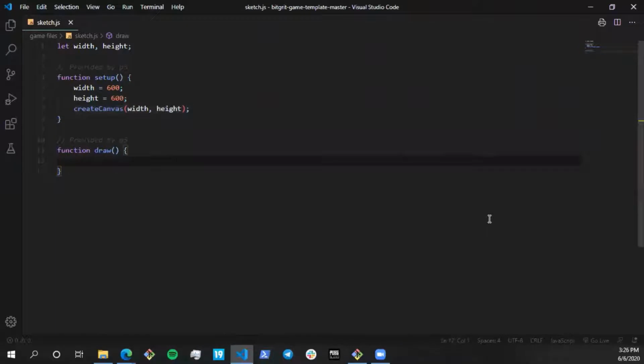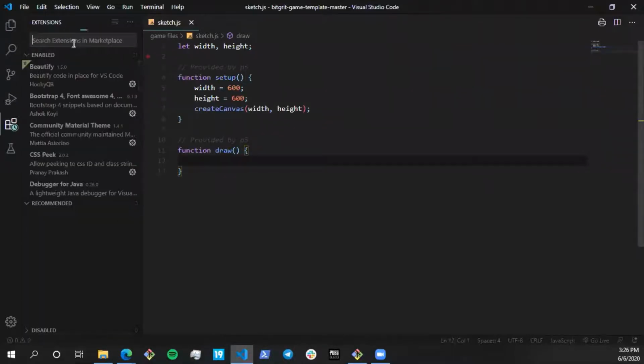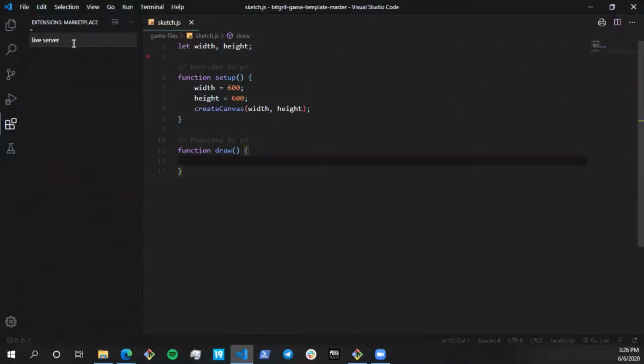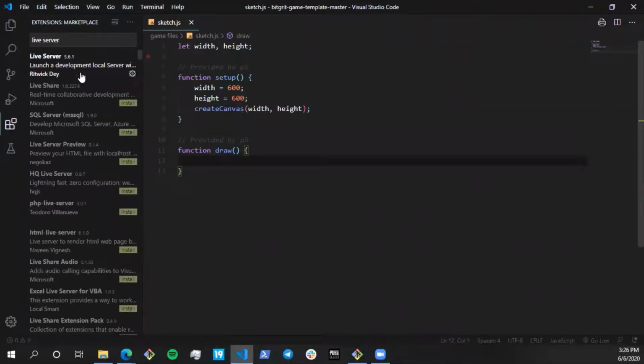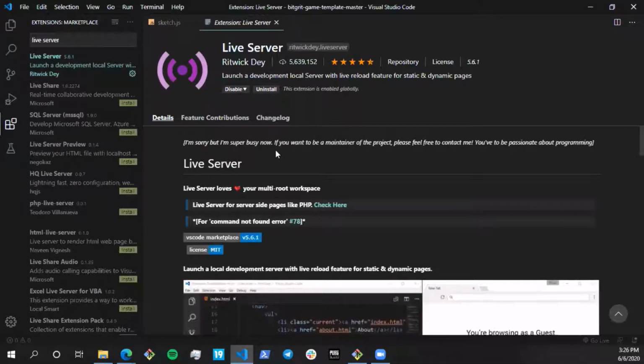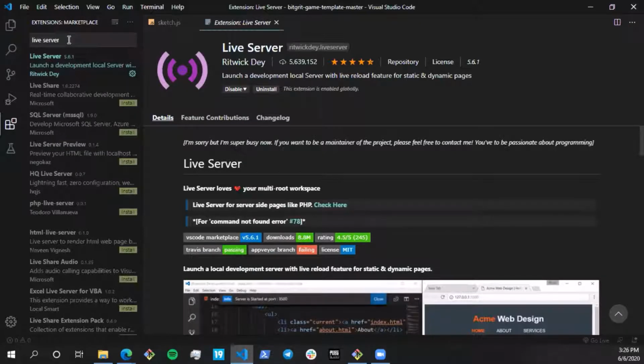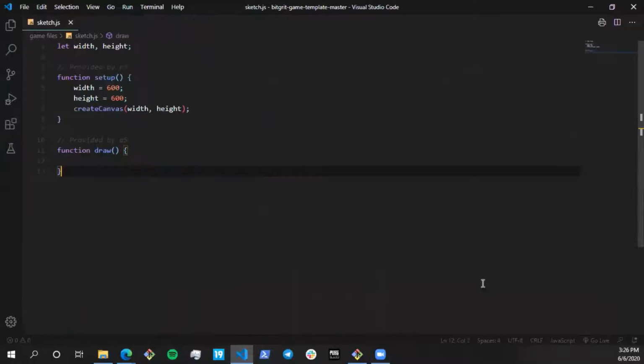And just a pro tip, if any of you are using VS Code, you can install this extension called Live Server. Most of you who are working with web dev, Live Server is a really useful thing. So just search for Live Server in your extensions and click on install. What does this help you with? I'm going to press this button called Go Live over here. This is going to open another page, and right now it's empty because we haven't really coded anything as such.